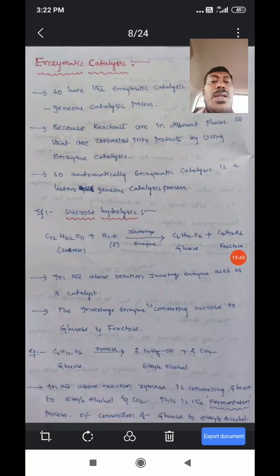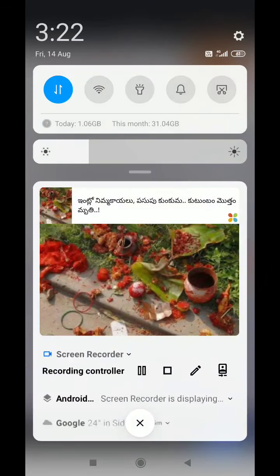So this is the hydrolysis of sucrose reaction. In the above reaction, the invertase enzyme acts as a catalyst.